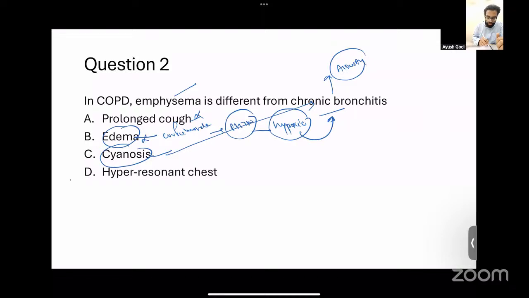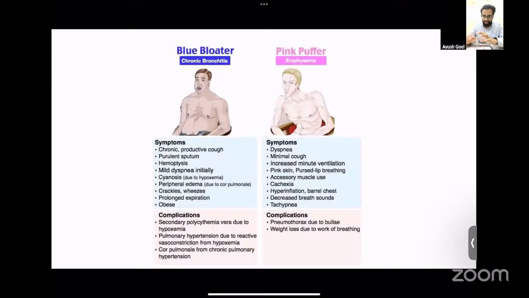And the last option, which is the correct option, was hyperresonant chest. So in emphysema, there's a lot of air trapping, there is hyperinflation. Therefore, if you percuss, what you're going to get is a hyperresonant chest. So this will be the correct option. So this is just a summary of the differences between chronic bronchitis and emphysema, blue bloaters versus pink puffers.